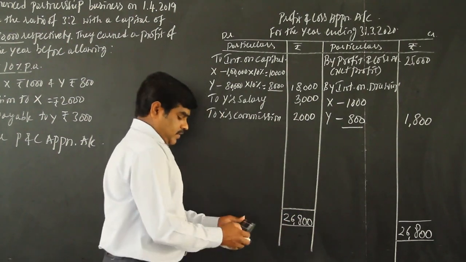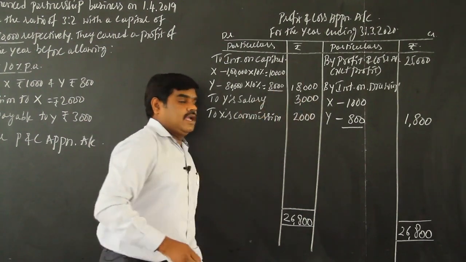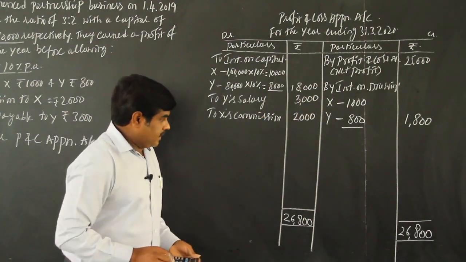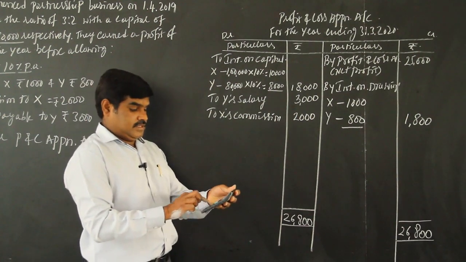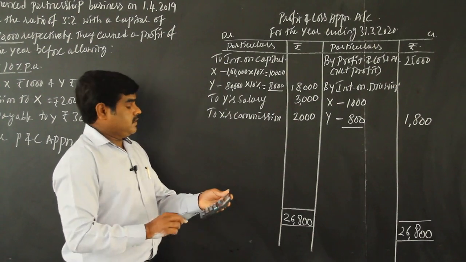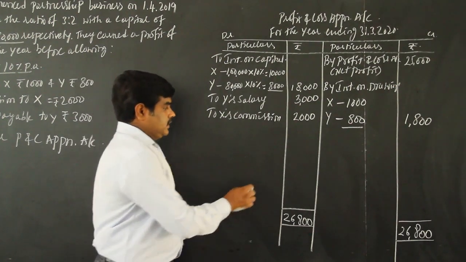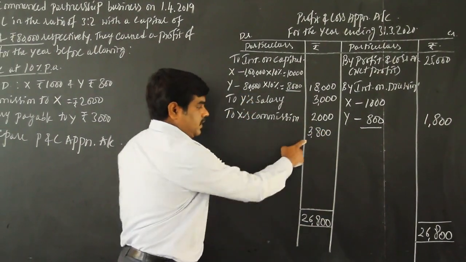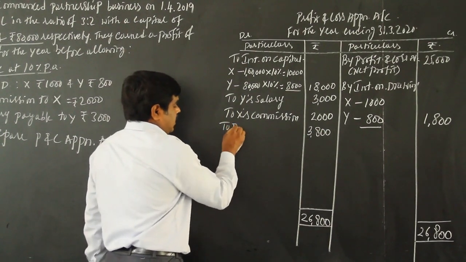26,800. So from this 26,800 minus 2,000 minus 3,000 minus 18,000. So you are getting 3,800 rupees. So this is profit after adjustment. 3,800 profit after adjustment. So to partners' capital account.